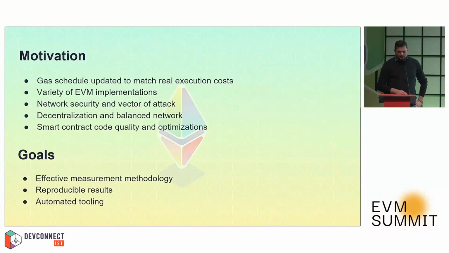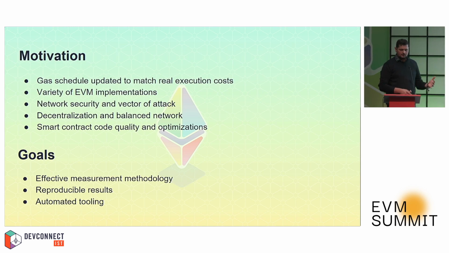Now, our question was how accurate this nominal cost defined in the yellow paper is compared to the real execution cost. And this question is not just to satisfy our curiosity. We want to know it because it does support the variety of clients found on the Ethereum network, but also inadequate, inaccurate cost can open the network to some possible security issues or vectors of attacks.